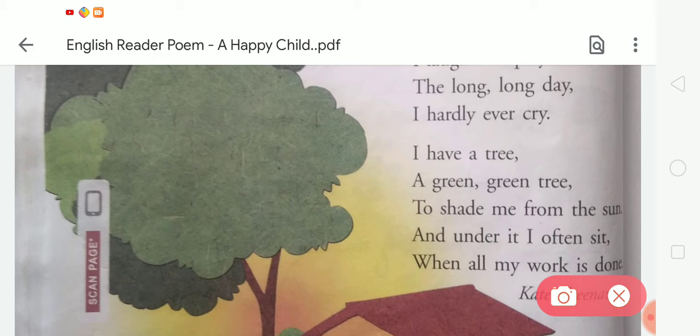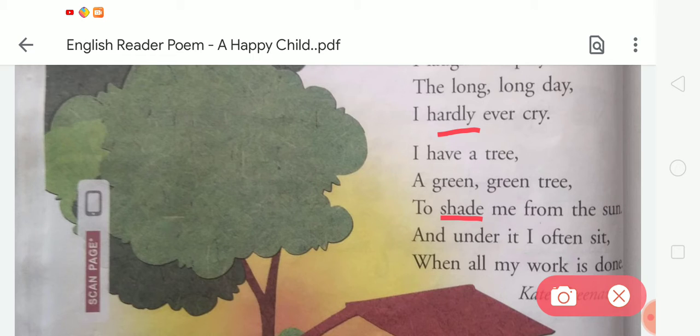Okay, and after that there is a word hardly. What is the meaning of hardly? It means rarely. Okay, sometimes. And next is shade. What is the meaning of shade? Do you know? The meaning of shade is to protect from the heat and light of the sun. And student, now tell me what is the meaning of sun. Do you know the meaning of sun? So sun, the star that shines during the daytime.